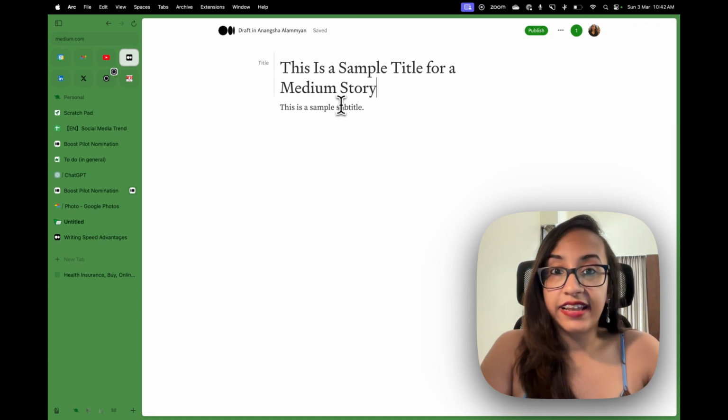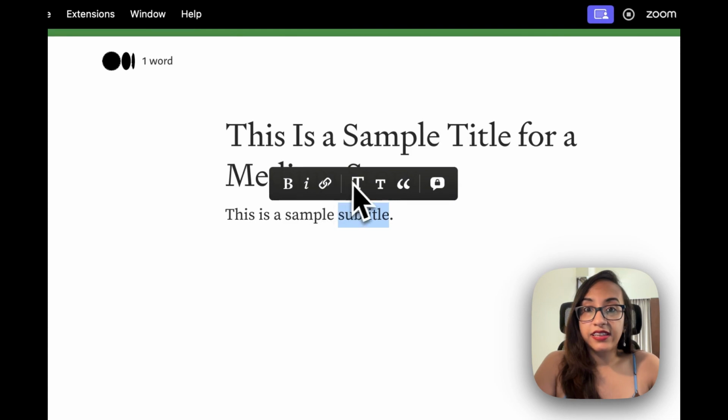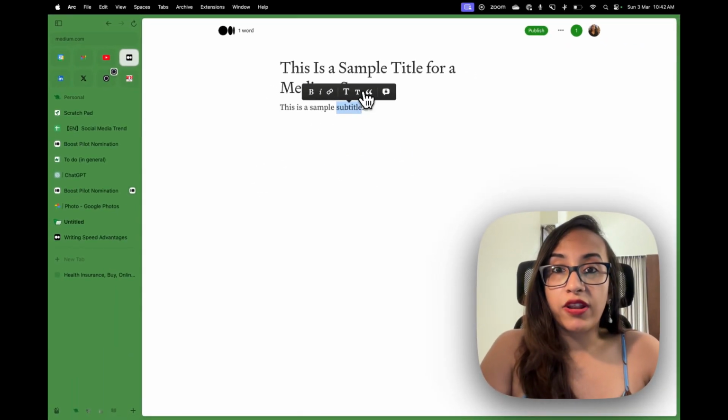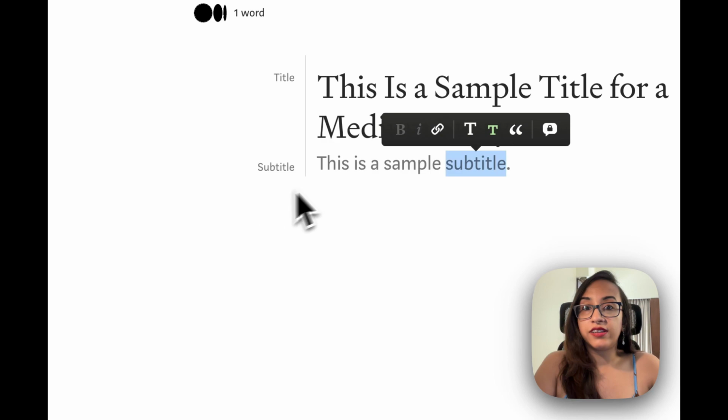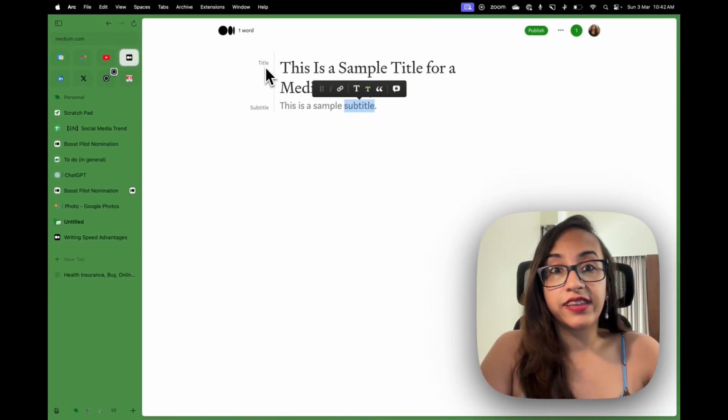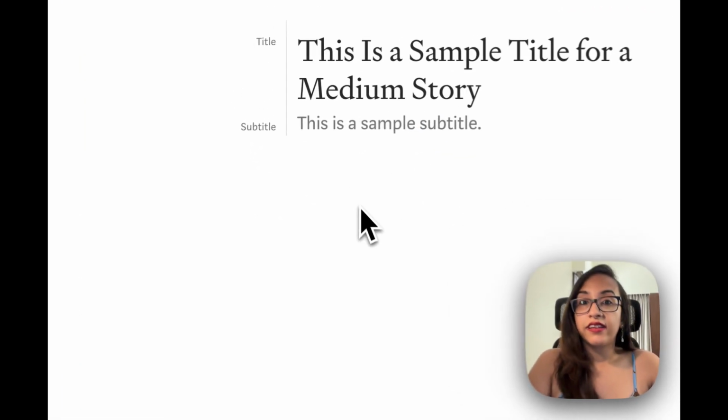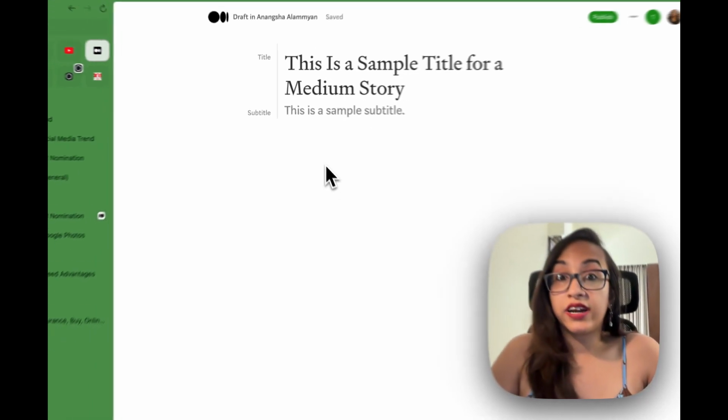How to do that? Select the text and you can see that these options pop up. So select the smaller t. This will convert your text into a subtitle. As you can see, this is a title, it's a subtitle. Now, Medium has another feature called a kicker.